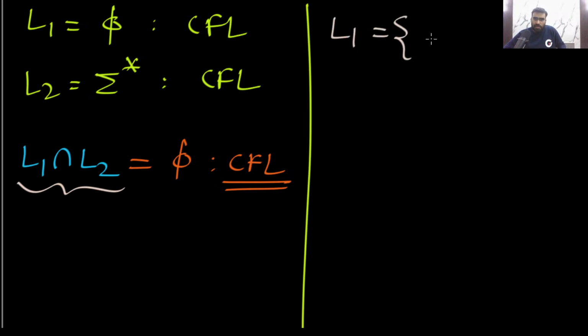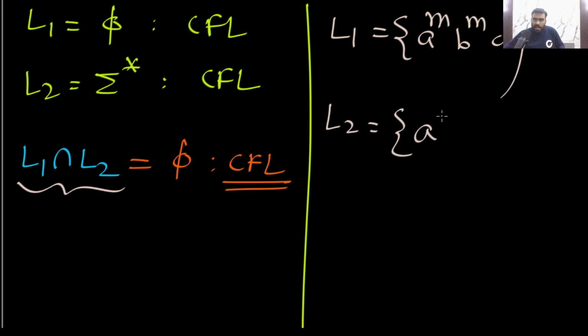Now consider this example. I am giving you the language L1 equal to A power M, B power M, C power N, where M, N are greater than or equal to 0. And I am giving you L2, that is A power M, B power N, C power N, where M, N are greater than or equal to 0 in both of them.